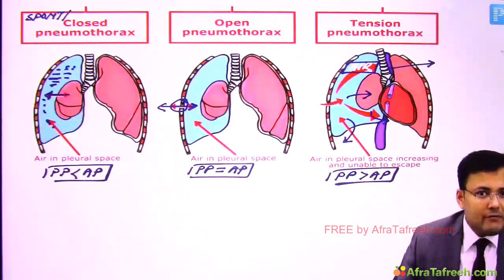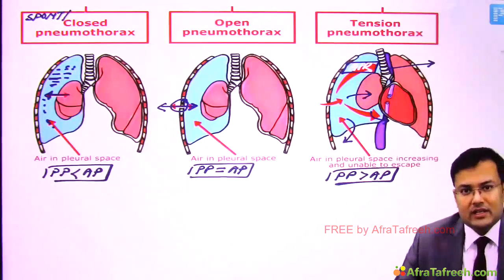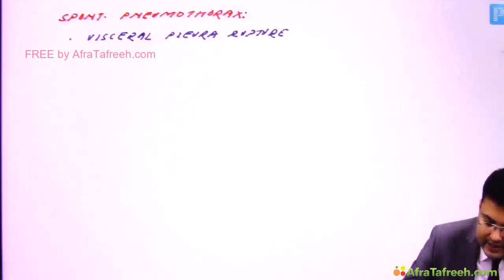Okay, so one by one we are going to discuss the types of pneumothorax. First, spontaneous pneumothorax, also known as closed pneumothorax. We discussed that in spontaneous pneumothorax, the visceral pleura ruptures. So what's the cause? It's because of rupture of the visceral pleura in the absence of any external trauma or iatrogenic cause.